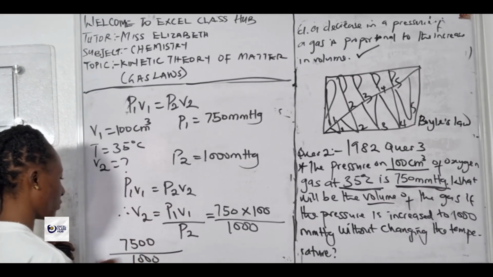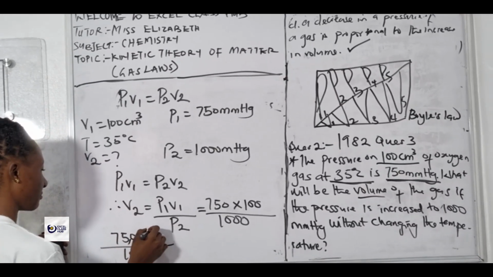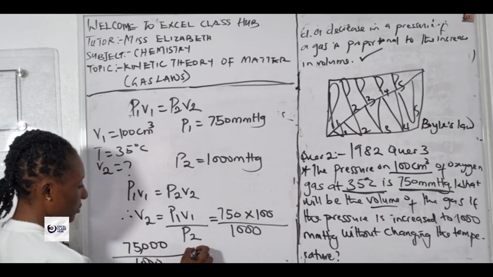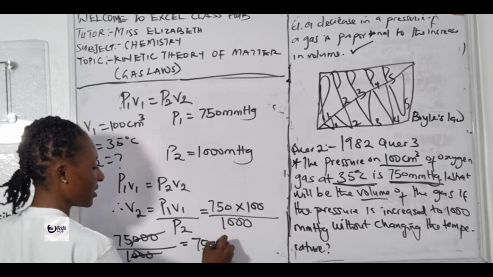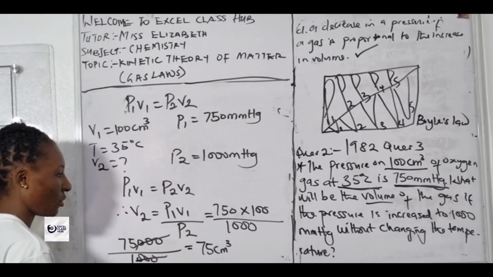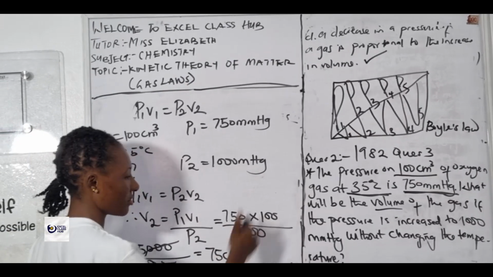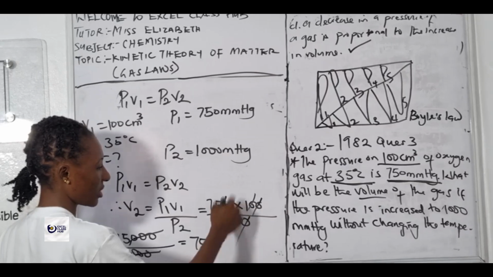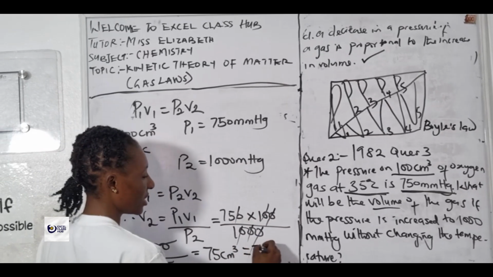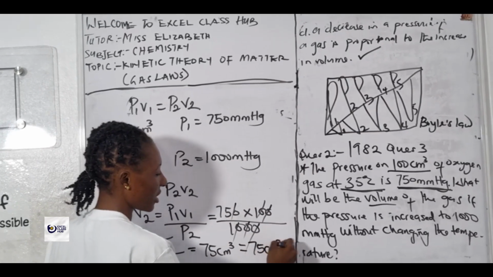75 over 1000. Cancel to give us 75 centimeter cube. Or another alternative way, you just cancel out the zero. You have 0 here, cancel. You are also left with 75 centimeter cube.